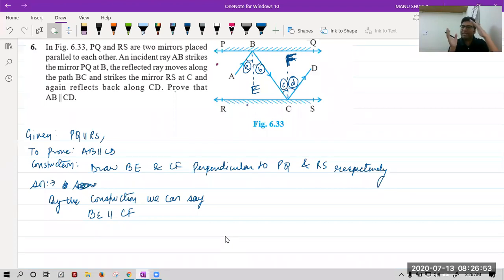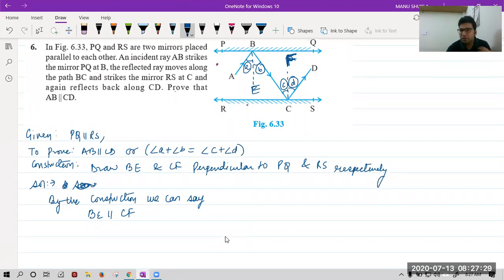To prove AB and CD parallel, we have to prove that angle A plus B is equal to angle C plus D. If I prove angle A plus B equal to angle C plus D, I can say the lines are parallel because we have studied a theorem that if alternate interior angles are equal, then lines are parallel. So my version of to prove is very simple: I have to prove angle A plus angle B is equal to angle C plus angle D.